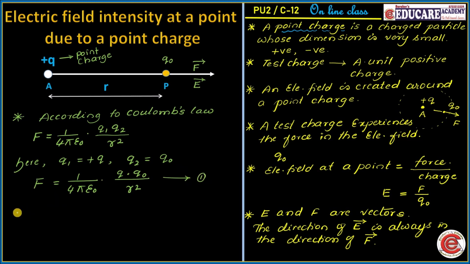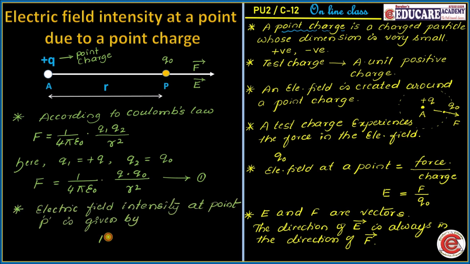Now let us go to the concept of electric field intensity at the point P. E is equal to F divided by Q naught. Call this equation 2. Now very simple, just substitute equation 1 in equation 2. Hence we get the electric field intensity at point P as E is equal to 1 divided by 4 pi epsilon naught into Q into Q naught divided by r square into 1 divided by Q naught.